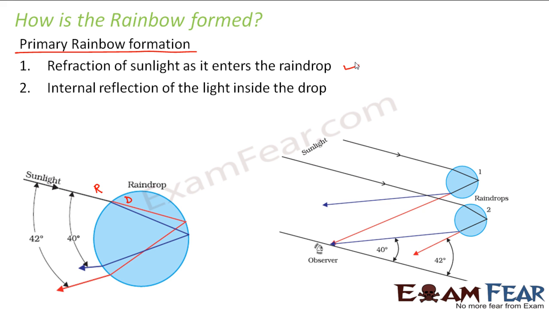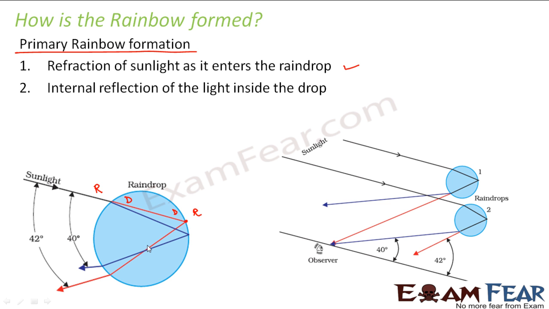After the light has entered inside the drop, it strikes the surface where it is trying to move from a denser to a rarer medium, such that it undergoes total internal reflection, because the angle of incidence is greater than the critical angle for water, right?